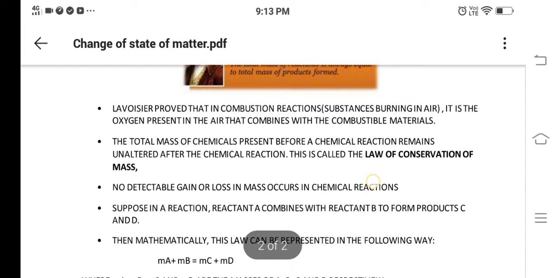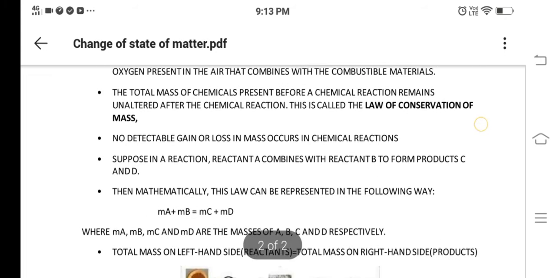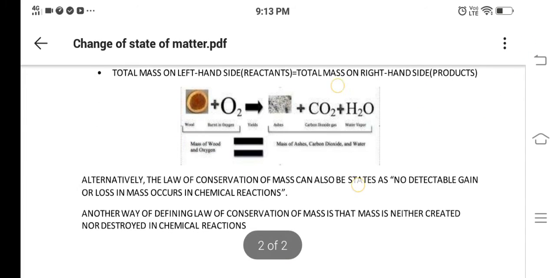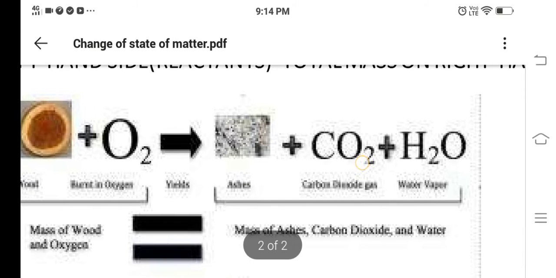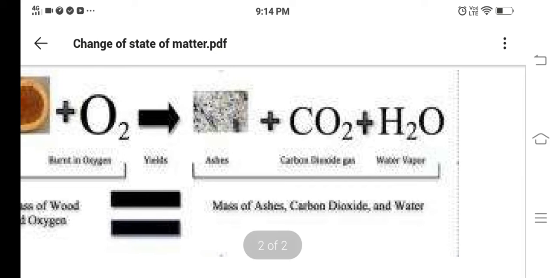The total mass of chemicals present before a chemical reaction remains unaltered after the chemical reaction. This is called the law of conservation of mass. You can see this picture. We have wood plus oxygen, and with the help of oxygen it burns and we get ashes, carbon dioxide gas, and water vapor. Let's read it. Mass of wood and oxygen is equal to mass of ashes, carbon dioxide and water.